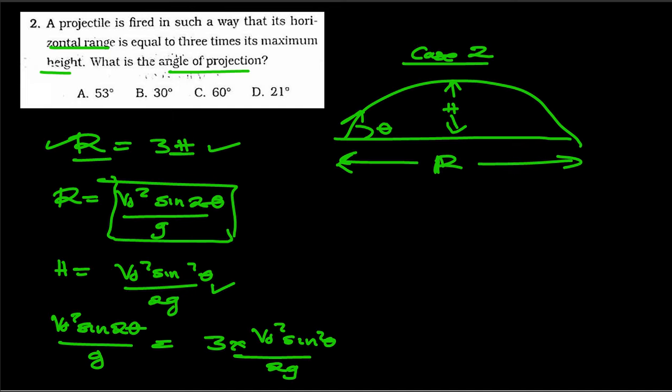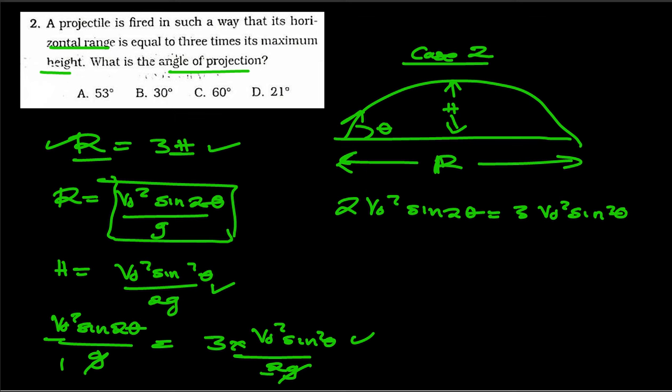Looking at this, you can tell that G and G are common, so we can cancel them out. Now what remains is to cross multiply. You say 2 times everything here: 2 V initial squared sine 2 theta is equal to, since here we have remained with 1 times this, 3 V initial squared sine squared theta.